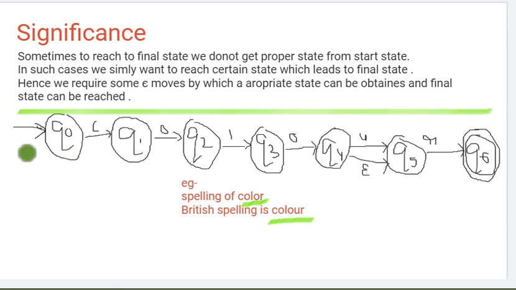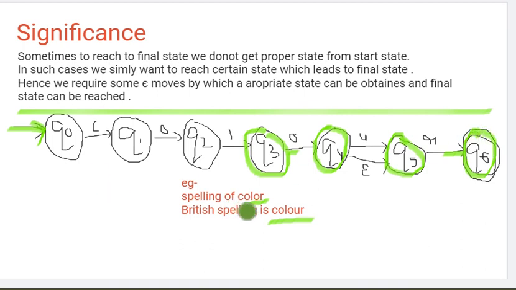If we want to make a machine which accepts the spelling color, but somewhere the British spelling is COLOUR, both things you want your machine to accept. At Q0, when C comes it will move to the next state, when O comes move to the next state, when L comes moving to Q3, when O comes moving to Q4. At this stage if you are getting U, very nice, you can move to Q5, and then R, Q6, and this is your final state.